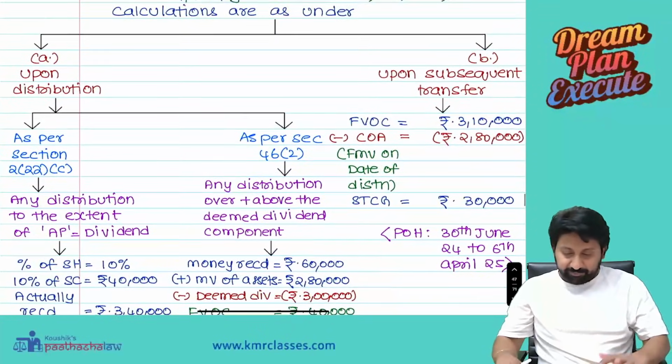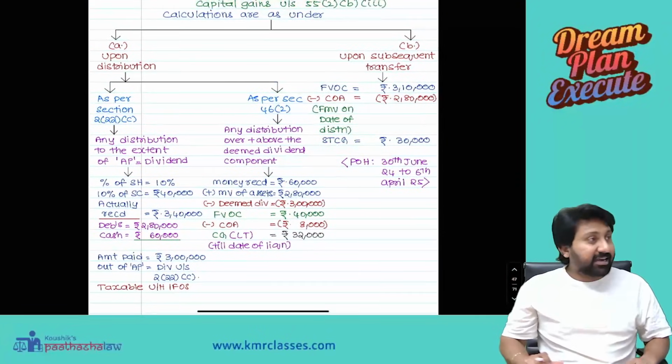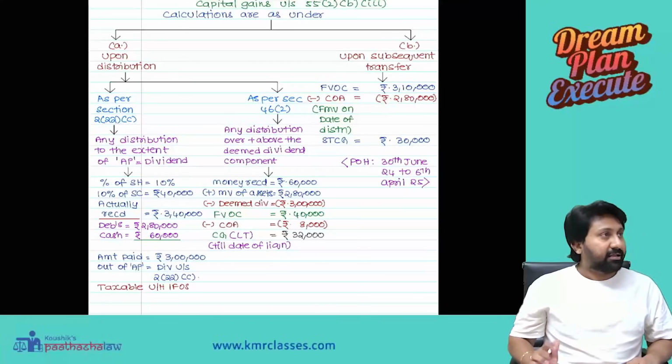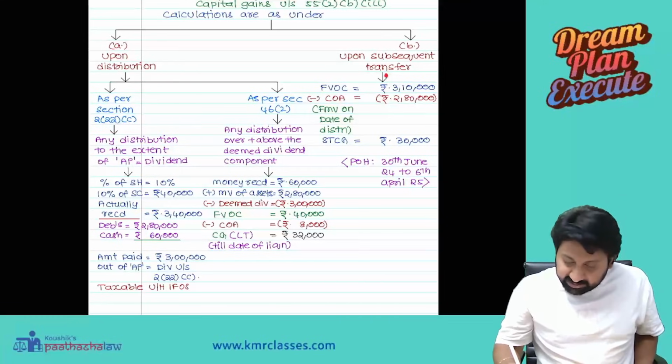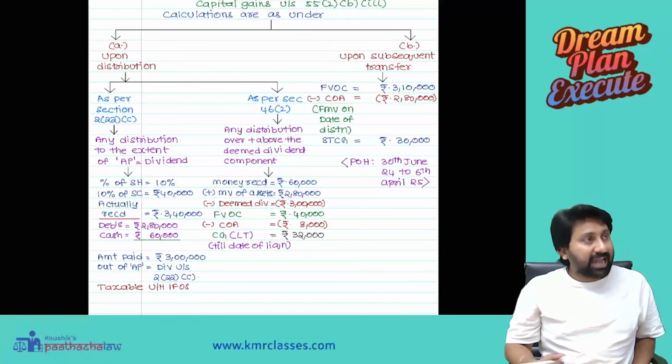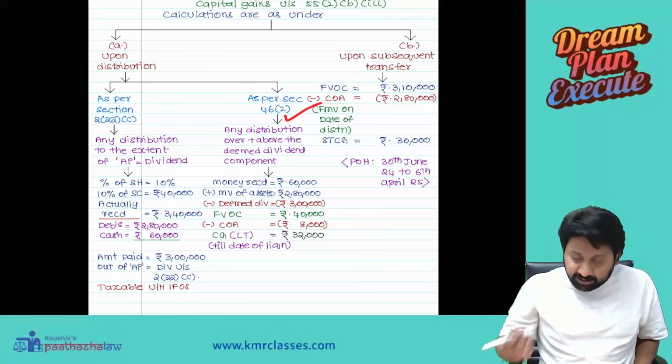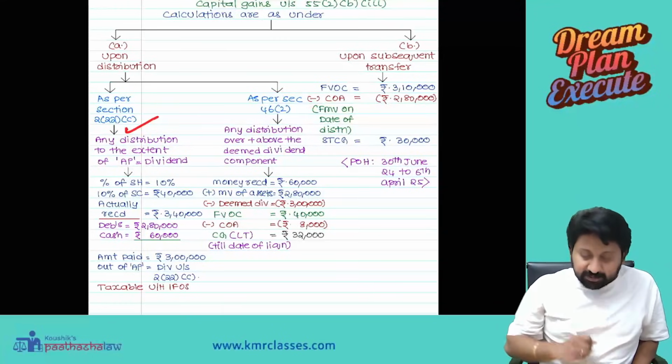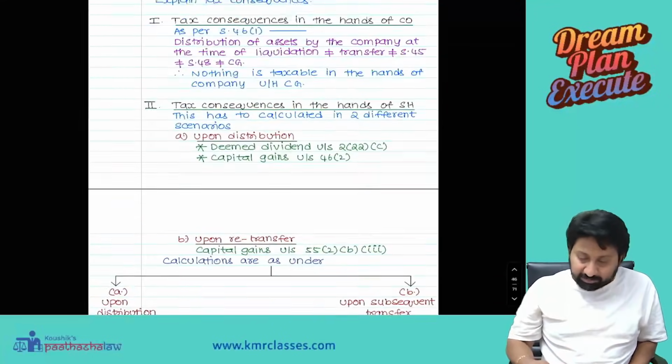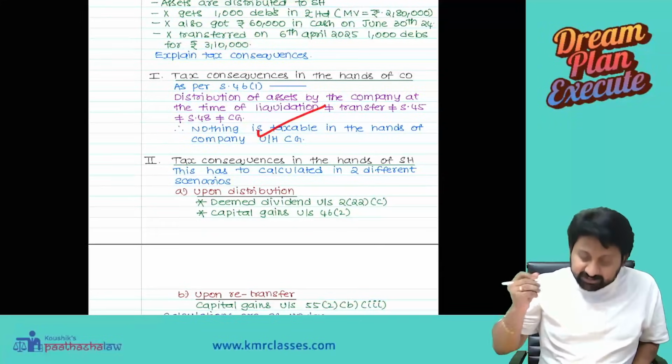See here, this is how the answer has to be presented. Examiner, so, first one: this is because of section 55(2)(b)(3). This is because of section 46(2). This is because of section 2(22)(c). This is because of section 46(1).